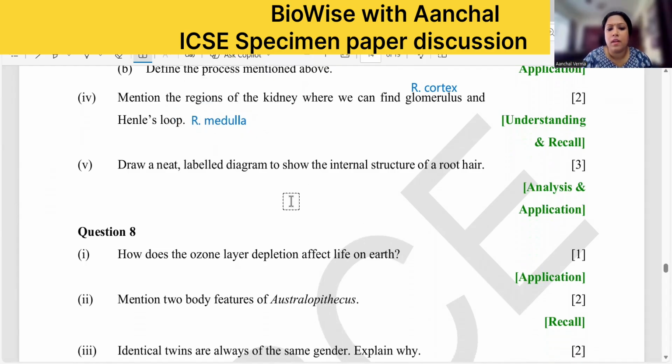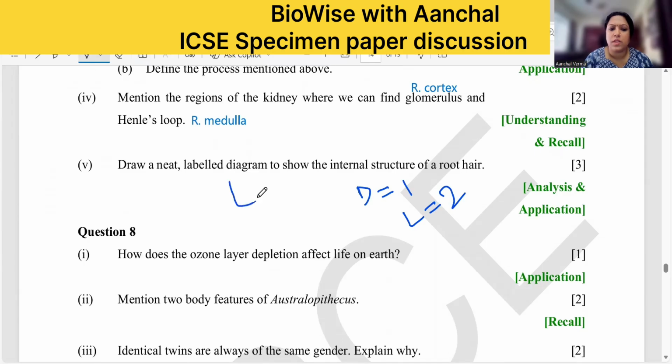Root hair diagram. This is a very repeated question. Now root hair diagram, please draw it clearly. 1 mark is for the diagram and 2 marks are for the correct labels. 2 to 4 labels you can draw. Okay, diagram 1 and label 2.